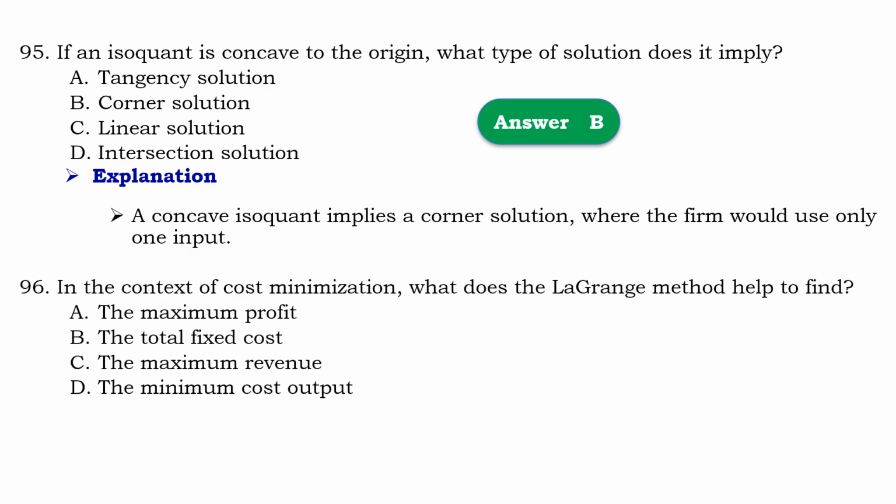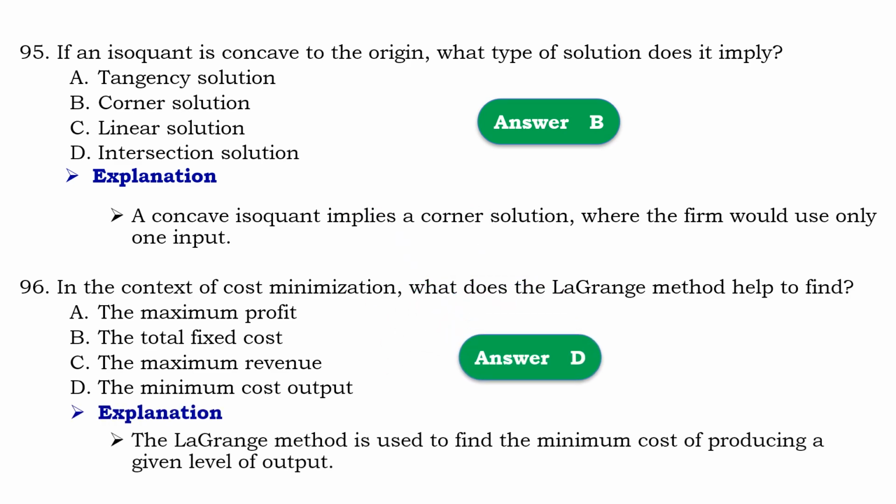Question number 96. In context of cost minimization, what does Lagrange method help to find? So that should be D, the minimum cost output. Means that the Lagrange method is used to find the minimum cost of producing a given level of output.